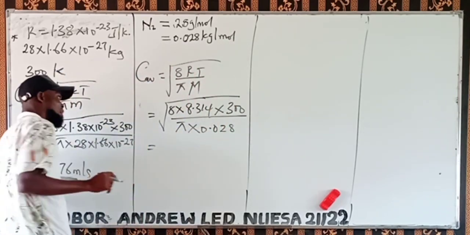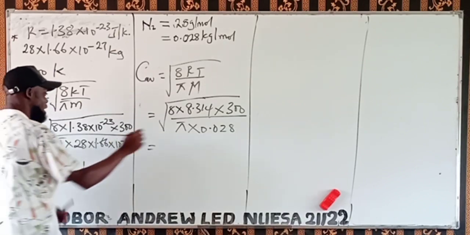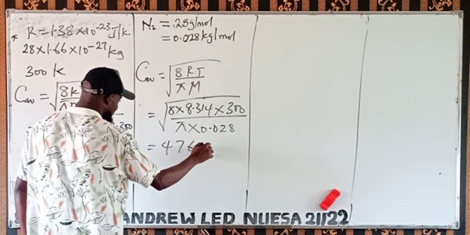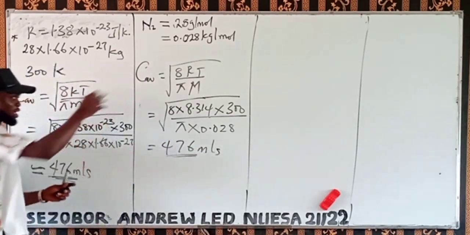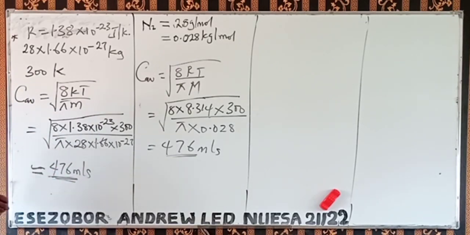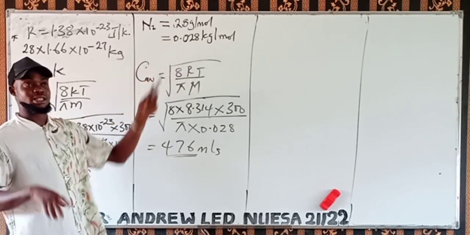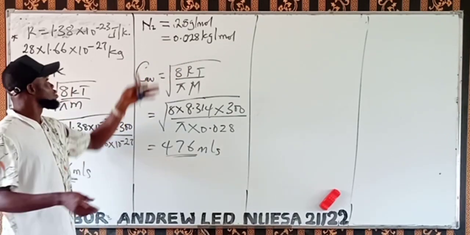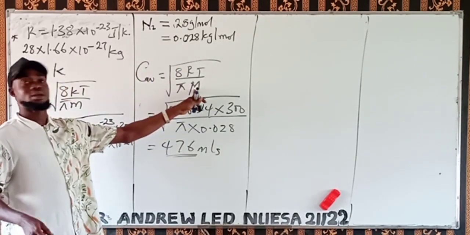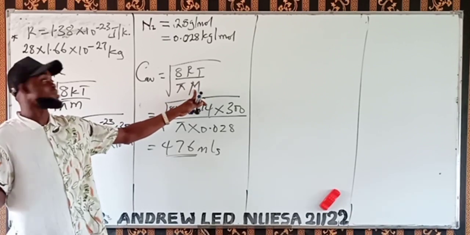So if you do that very well, you're still going to have 476 meters per second. Check. Just try and do it to see both of them will not be the same thing. If I mention oxygen, oxygen gas is O2. One molecule of oxygen is O2, so just put O2. That is 16 times 2, that's 32. Put 32 here.